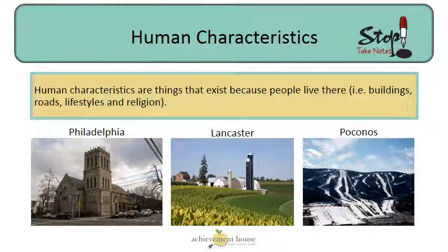We planted those farms and built those buildings. Even the Poconos, Pennsylvania. I see mountains in that picture, but the human characteristic there are the ski slopes, right? Those ski slopes are not natural. Those are man-made. That would be a human characteristic of the Poconos.